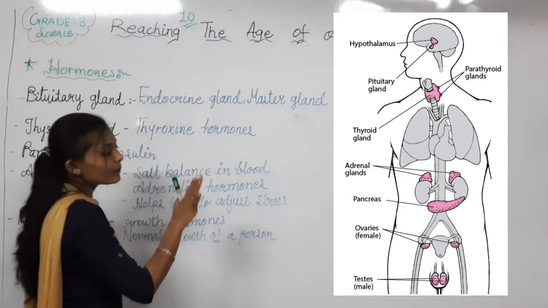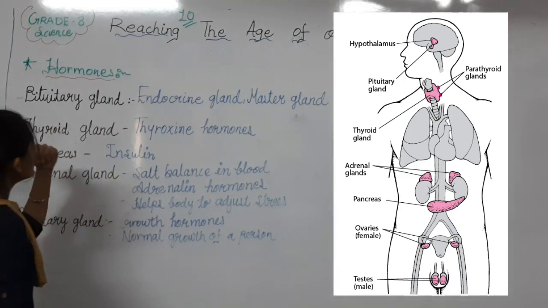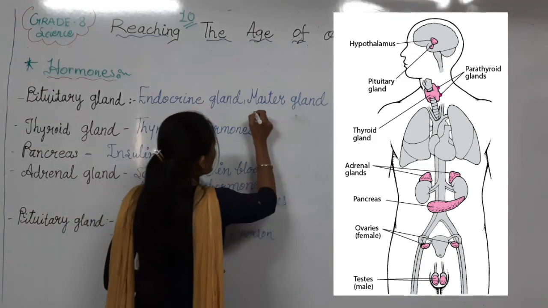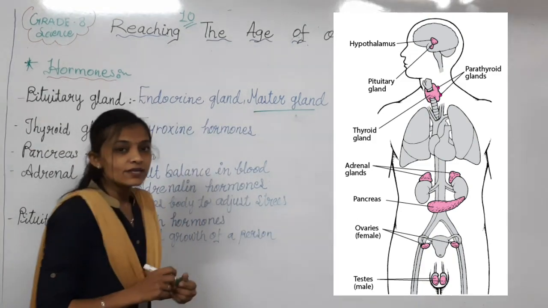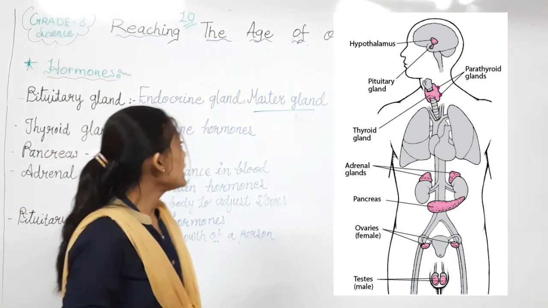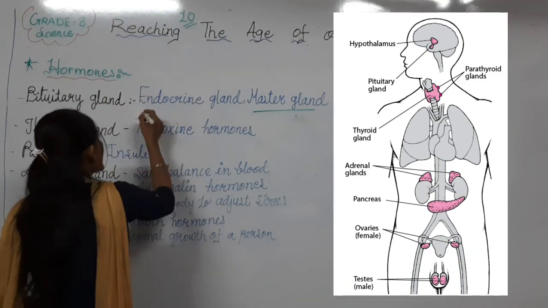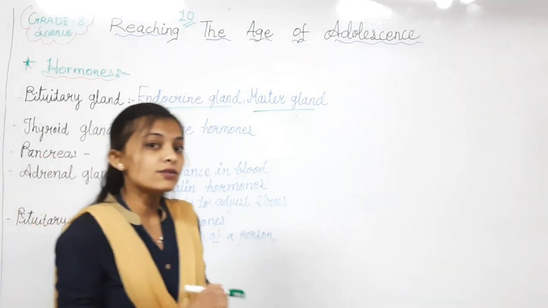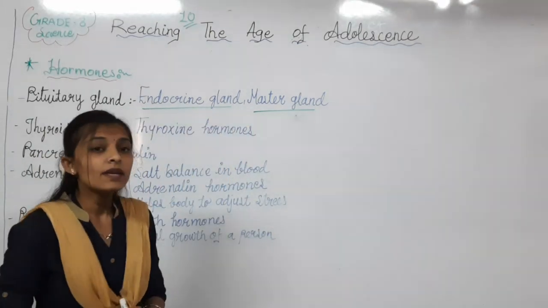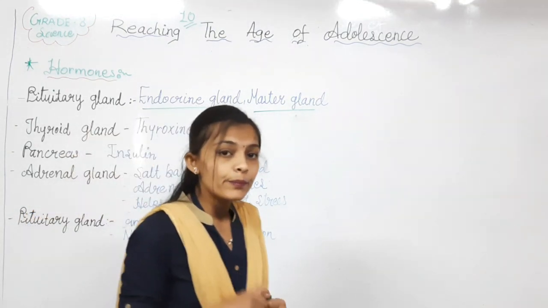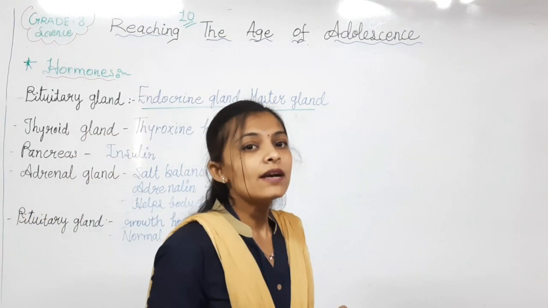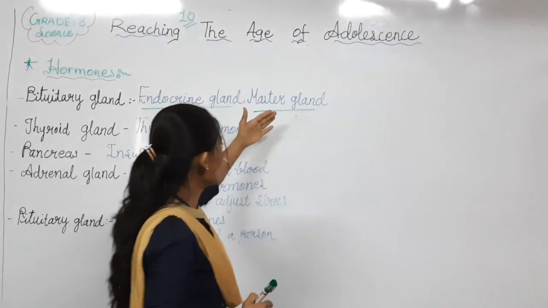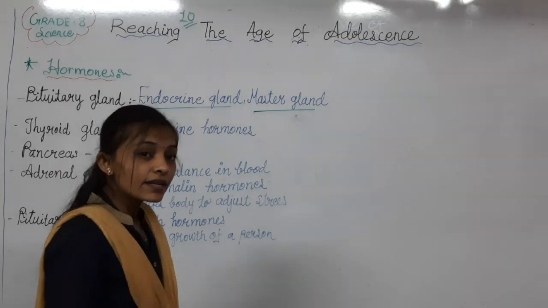First point, the pituitary gland. You can see it here in the picture also. We have studied that the pituitary gland is known as the master gland, and it is also known as an endocrine gland. Why is it known as the master gland? Because it is attached with our brain, and the brain is controlling the whole body. That's why the pituitary gland is known as the master gland.